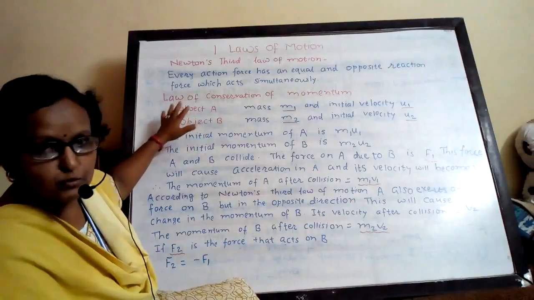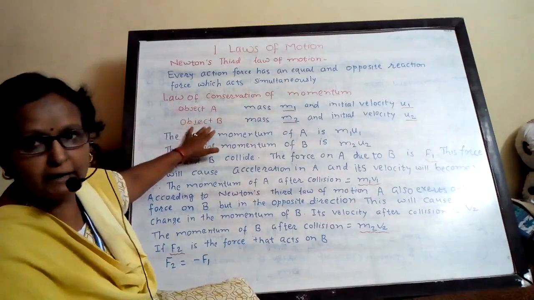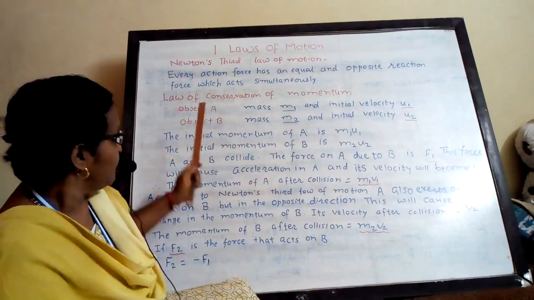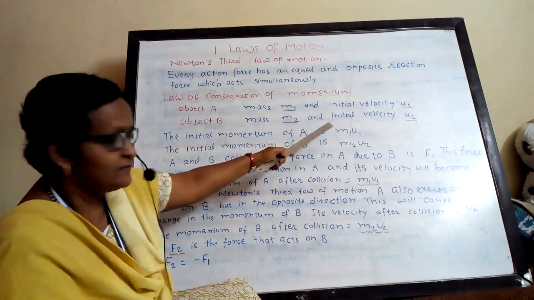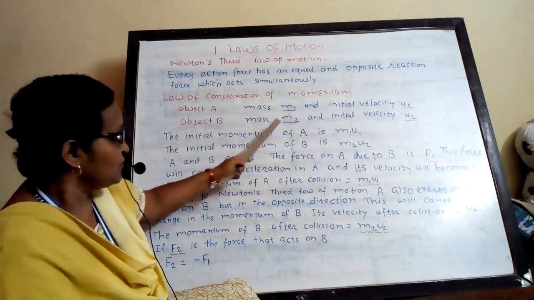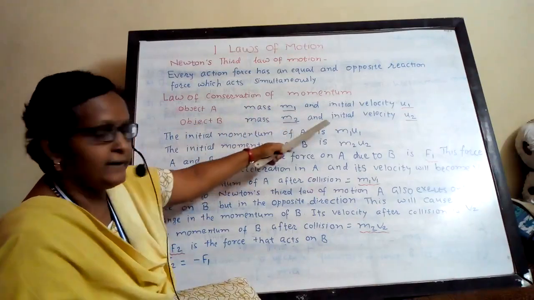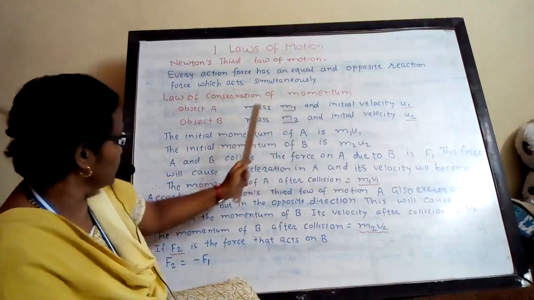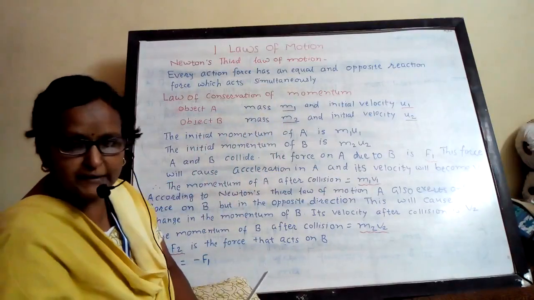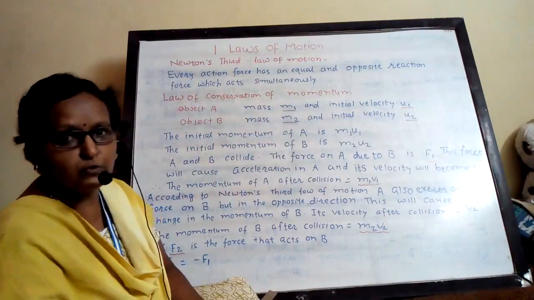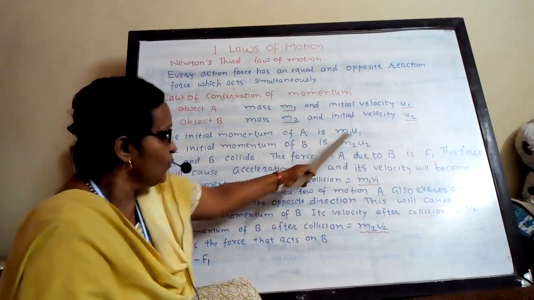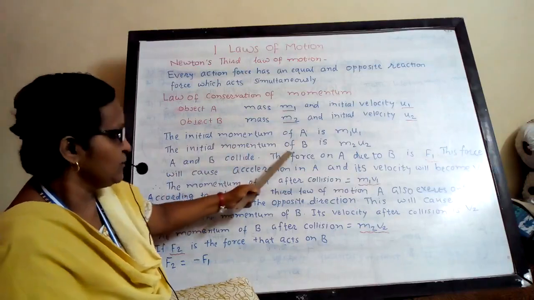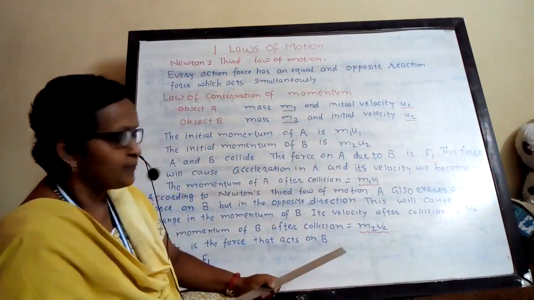Suppose we are taking two objects, object A and object B. Mass of object A is m1 and its initial velocity is u1. Mass of object B is m2 and its initial velocity is u2. Now the initial momentum, you know, is mass into velocity. The initial momentum of A is m1 u1 and the initial momentum of B is m2 u2.